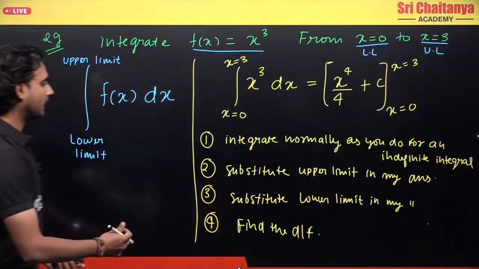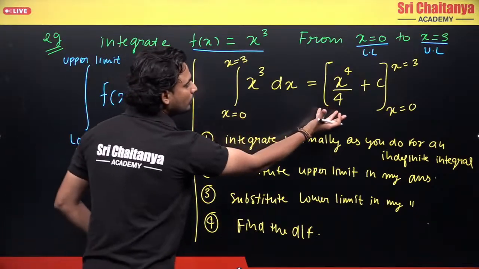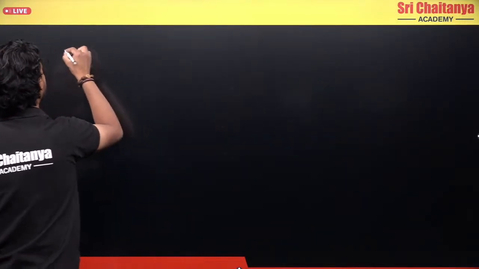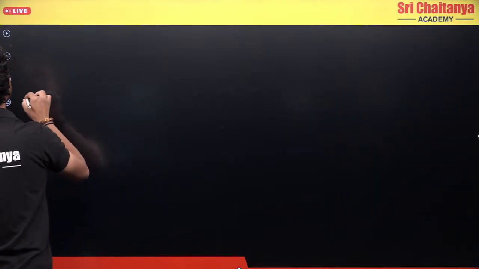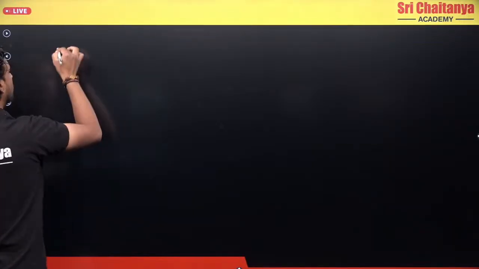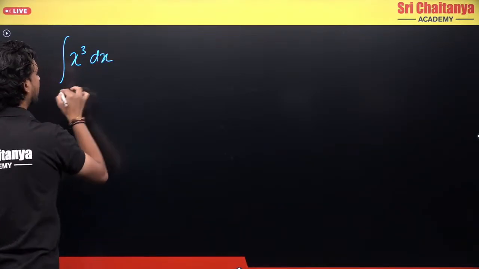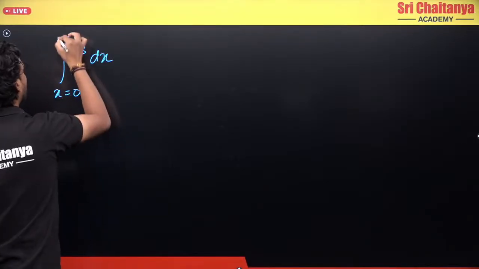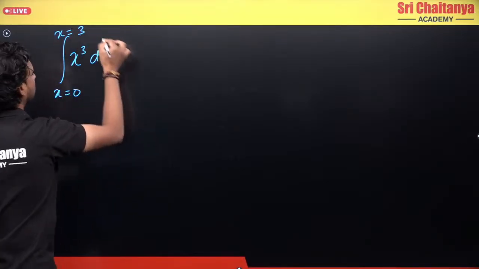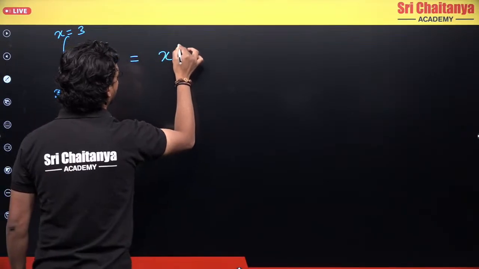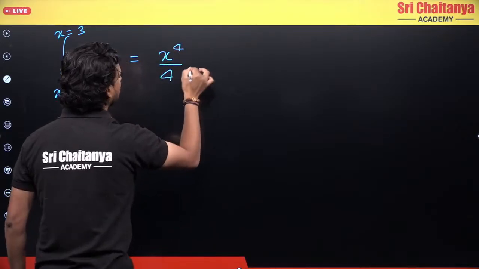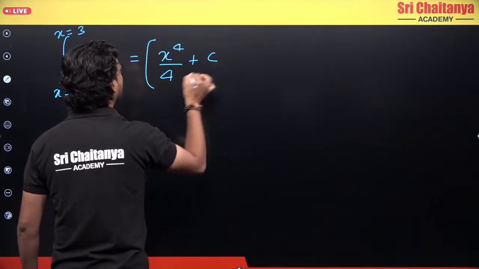Okay, so now what I have done, I have this integral, x power 4. Let's write it again here: the integral of x cube dx from x equals 0 to x equals 3 is equal to x power 4 by 4 plus some constant c, and I'll integrate.